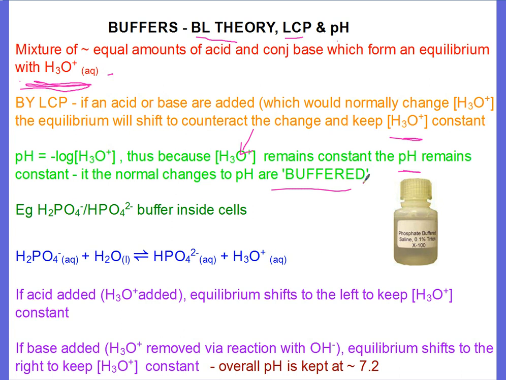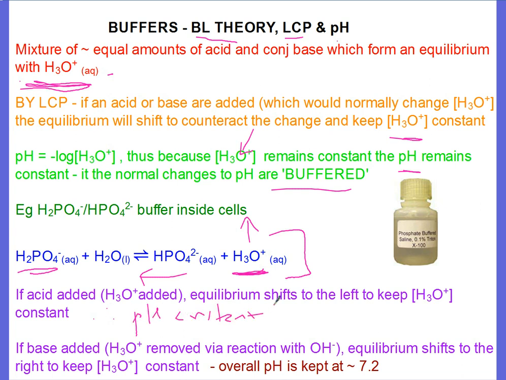When you write the equilibrium equation down, make sure you write it so the dihydrogen phosphate is on the left, acting as an acid, therefore producing hydronium ions. When you've got the equation with hydronium ions, it's very easy to talk about pH. If you try to use the other equation with hydroxide ions, it makes it much trickier. So try and use this equation all the time. All you've got to be able to say is if you add an acid, which means increasing the hydronium ion concentration, by Le Chatelier's principle the equilibrium is going to shift to the left, which keeps the hydronium ion concentration constant, and therefore the pH constant.